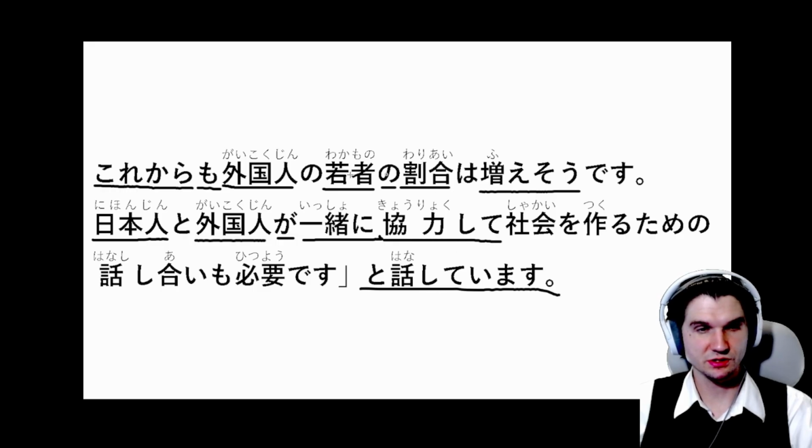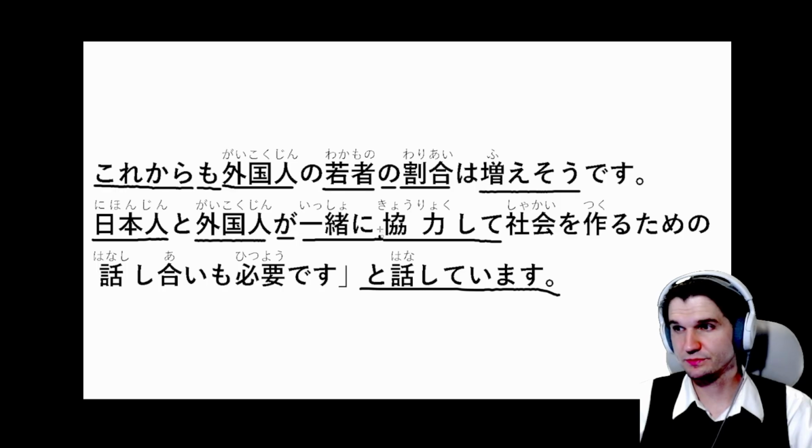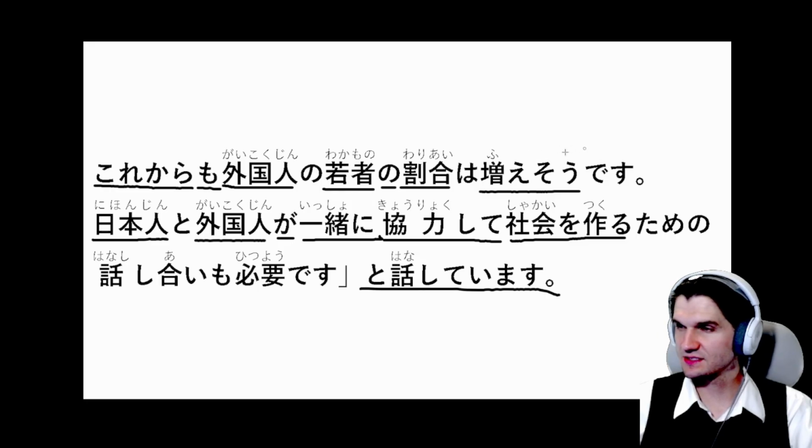So 協力する is to cooperate, work together, in the te form, so they're going to cooperate and do something else. 社会を作る, so 社会 is society, を作る is to create or make society. And all of this is being attached to ため.